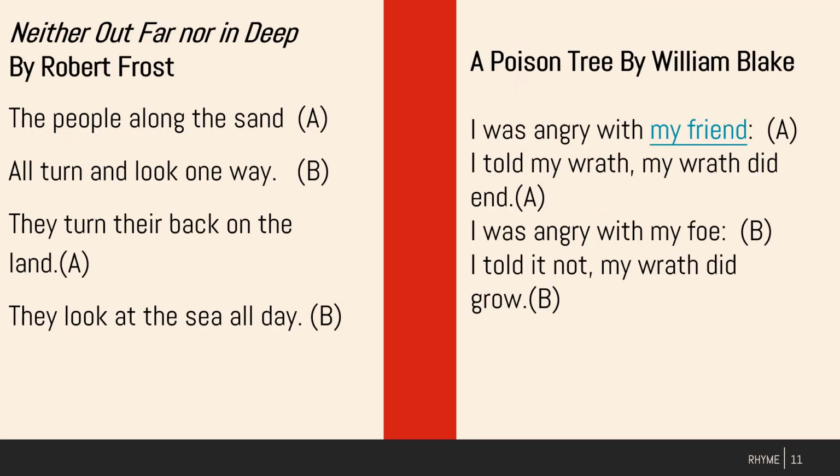Now, in terms of rhyme, we have this poem by Robert Frost, which we read before. So in the poem, it reads, the people along the sand all turn and look one way. They turn their back on the land, they look at the sea all day. Here, the rhyme scheme is A, A, B, B, because sand rhymes with land, so it's A, and way rhymes with day, which means it's B. You assign the same letter to the same rhyme.